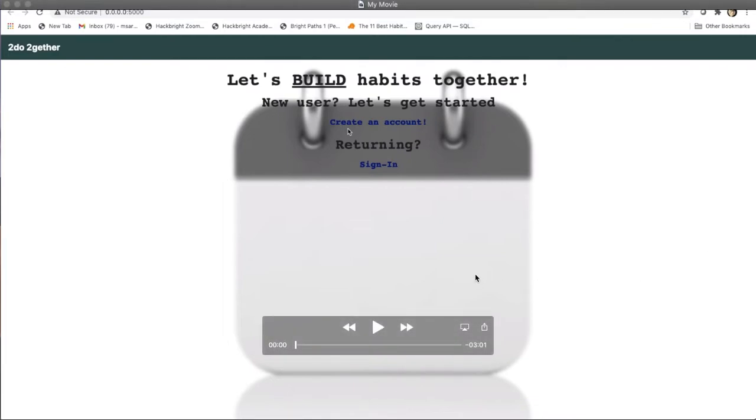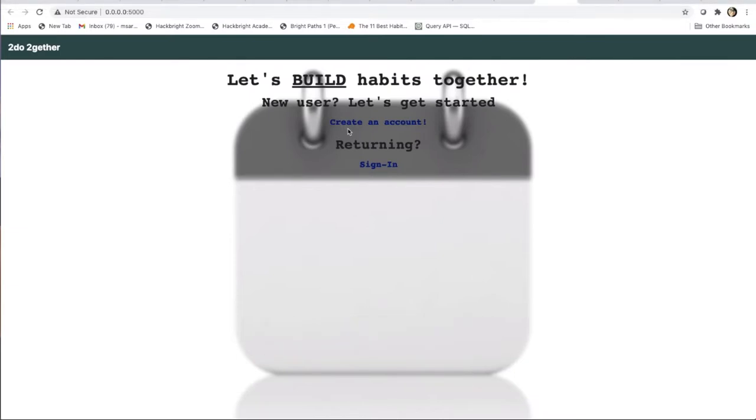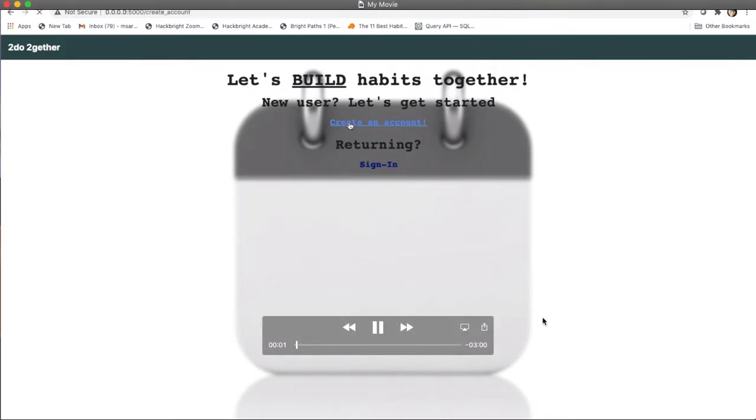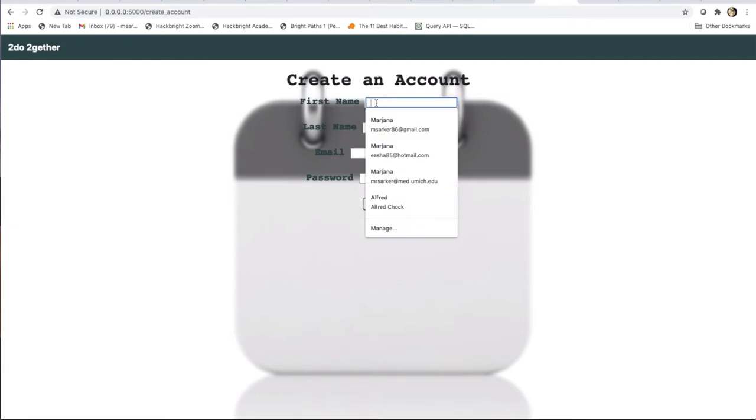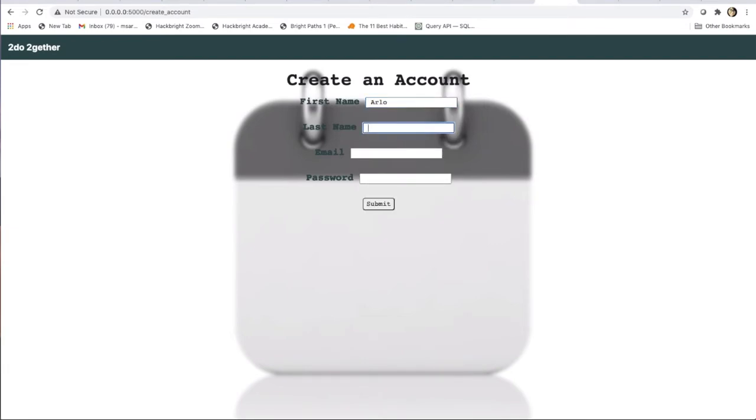So this is the homepage, pretty simple. You can create an account if you're a new user or go through a regular sign-in if you're not. So let's go ahead and create a new account. I use Flask, an open source Python web framework which is used to display all the web pages. Jinja2 allows HTML to call Python functions. The HTML page that is rendered for each user is different due to a lot of dynamic data.